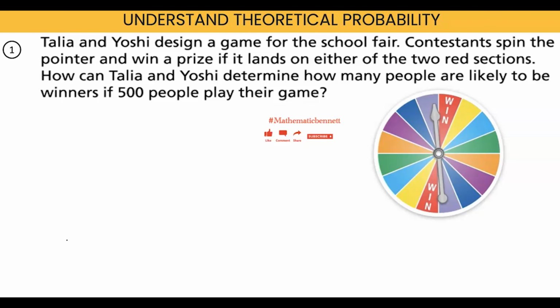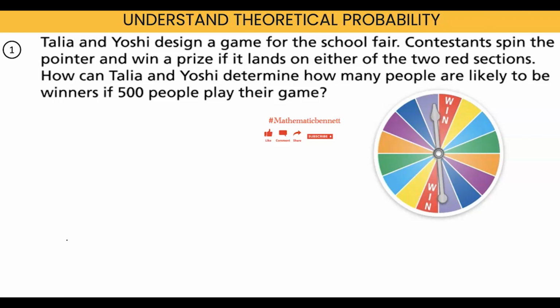Good day, people. Today we're going to learn about understanding theoretical probability. Theoretical probability is the ideal probability. It's the predicted probability. As we learn more, you'll understand the difference when we get to the other chapters.